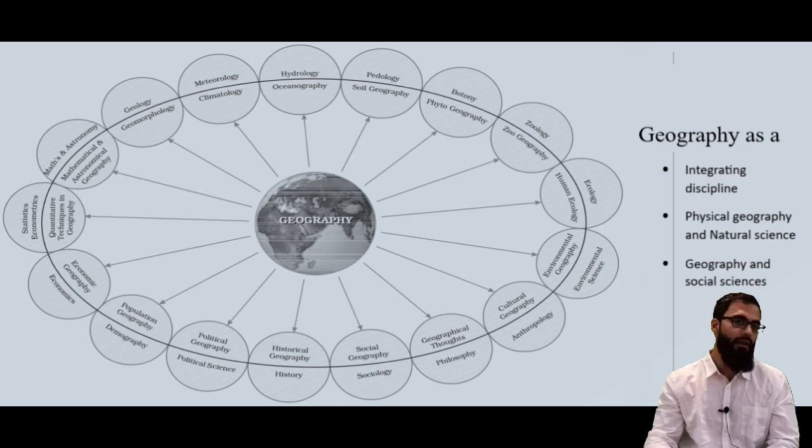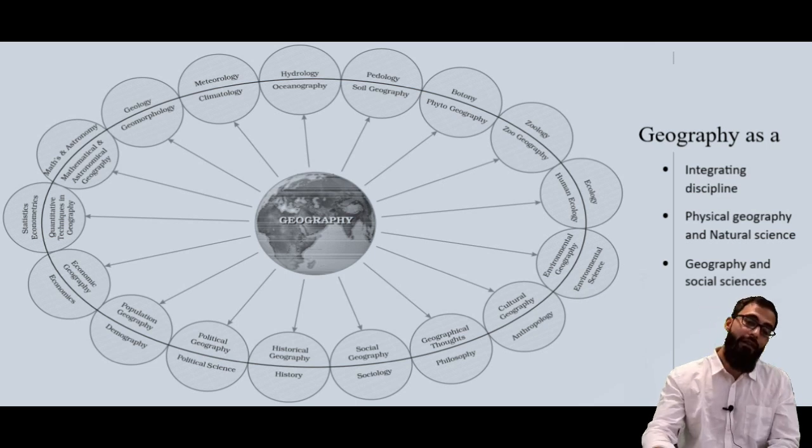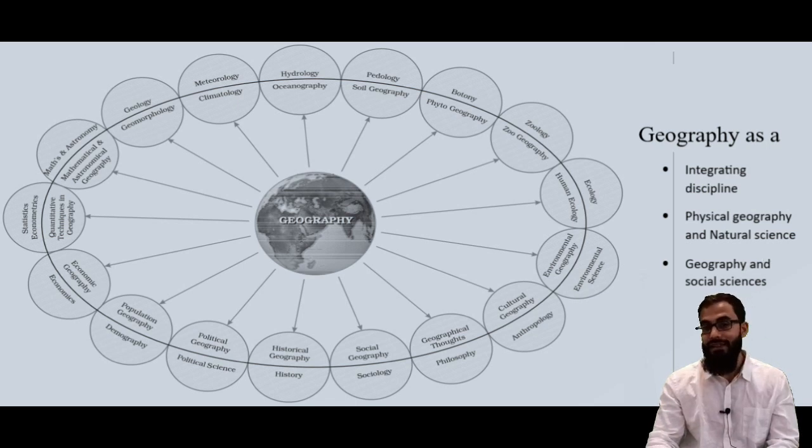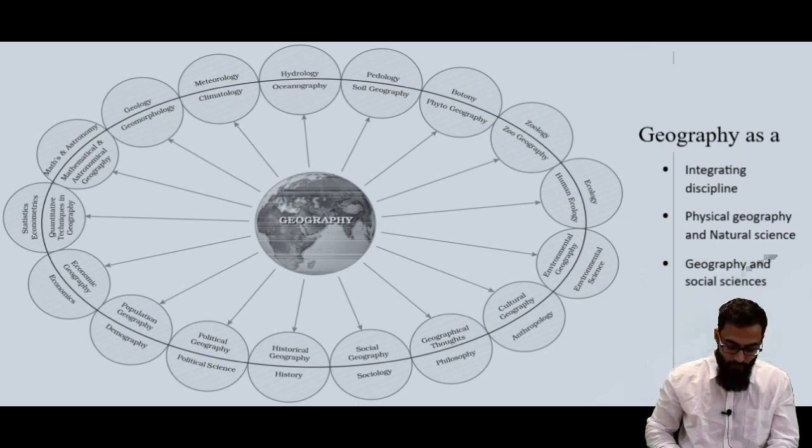Say in a particular region there was an abundance of water. Because of the abundance and quality of water, cities got developed, the population increased, and the demography of that region changed. Just because of the geographical factor, the entire population of that region changes. So there is a link between geography and social science.